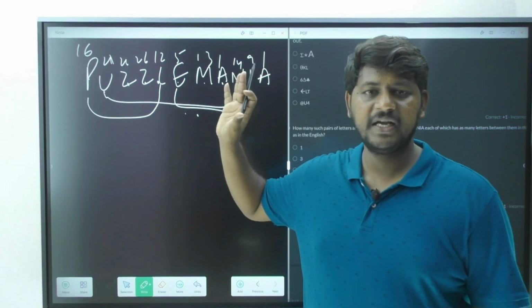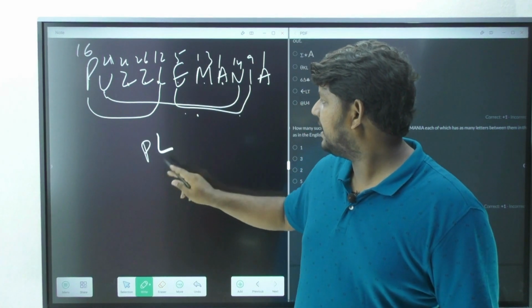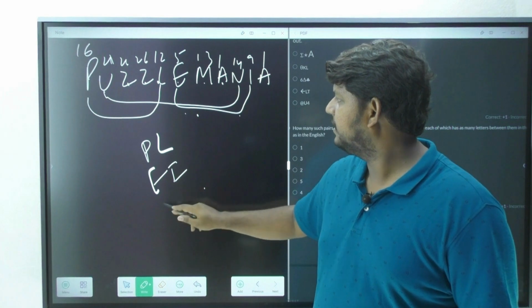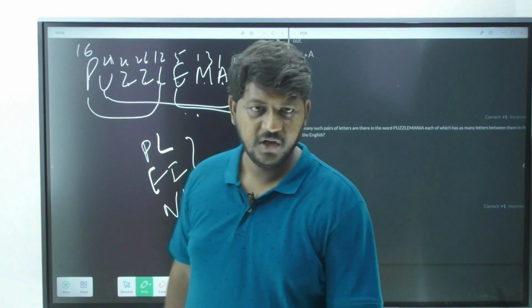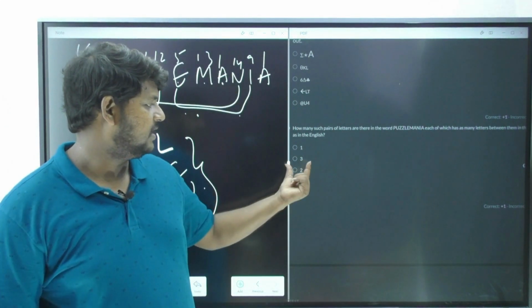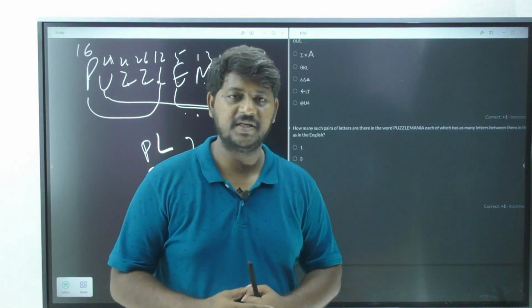The relation in the English alphabet here also is occurring. So the pairs are P and L, E and I, N and U. These are the 3 pairs you are going to receive. So the answer is option number 2. How many pairs? 3 pairs. I hope you understood, students. Thank you.